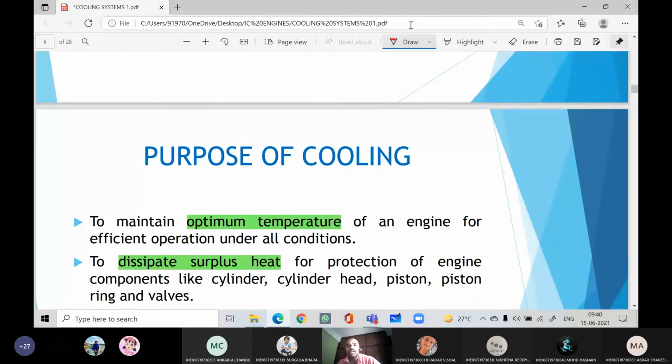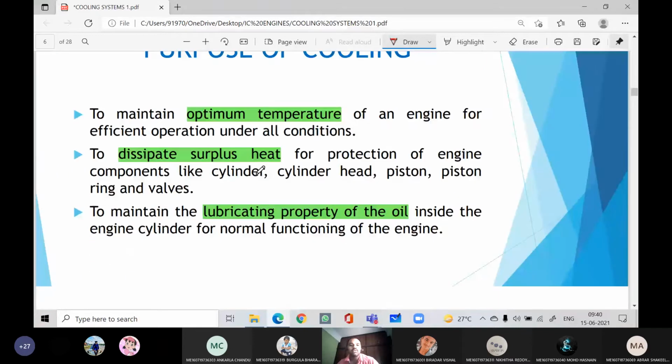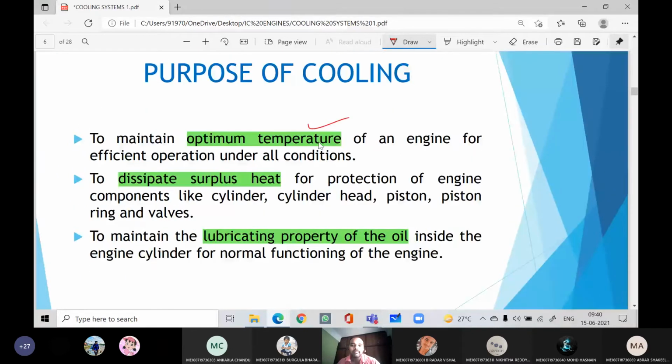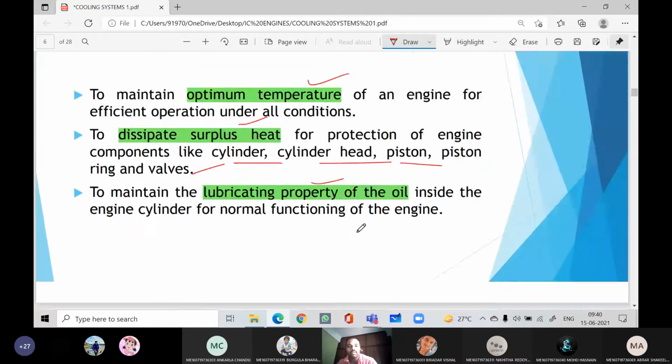Now, the purpose is to overcome the difficulties I just discussed. It is to maintain the required temperature within the engine for efficient operation, to dissipate the surplus heat for protection of engine components like the cylinder head, piston rings and valves, and to maintain the properties of the lubricating oil inside the engine cylinder. To overcome the above problems, we are using a cooling system.